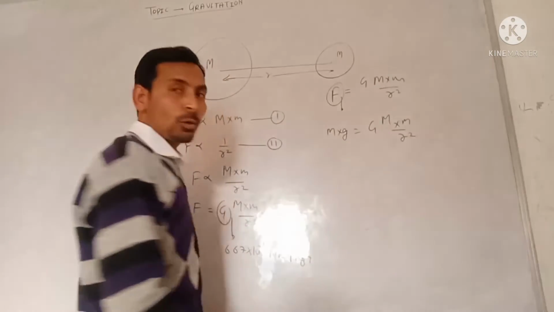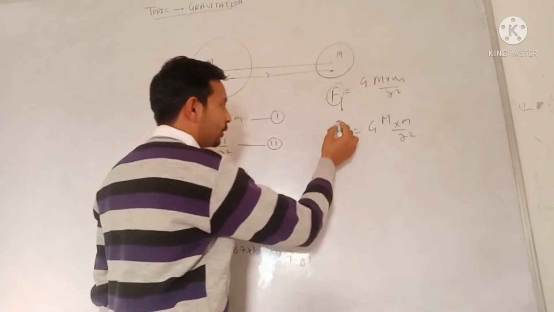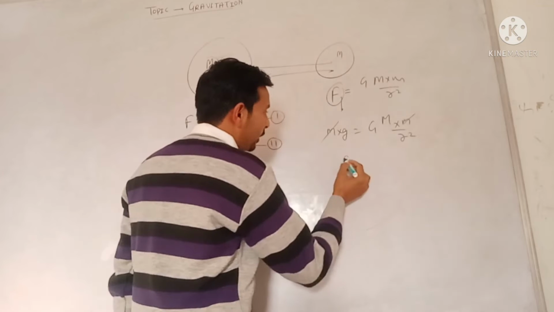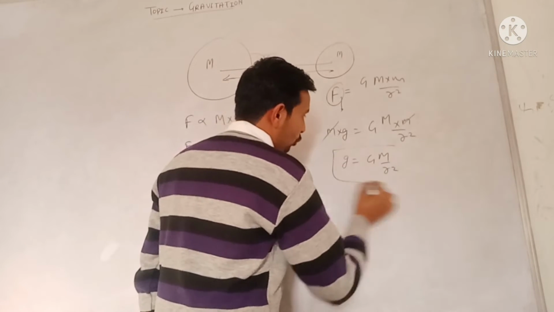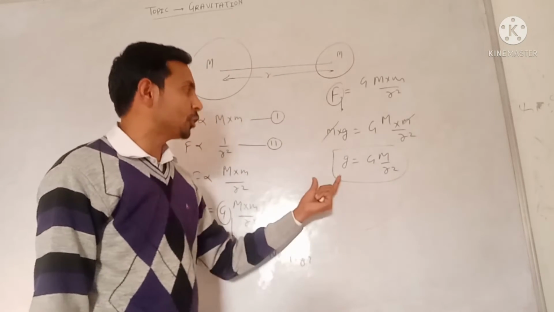Here the small m, the mass of the object, will cancel out. So we can write g is equal to G M by r square. So this is the relation between small g and capital G.